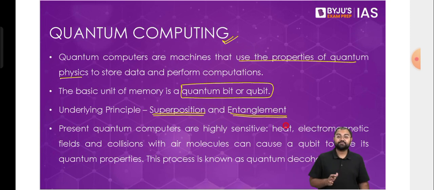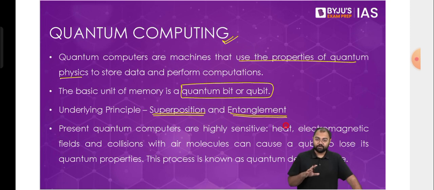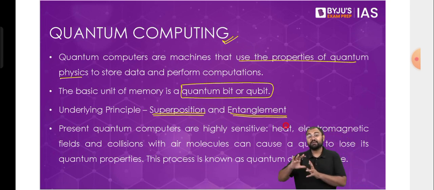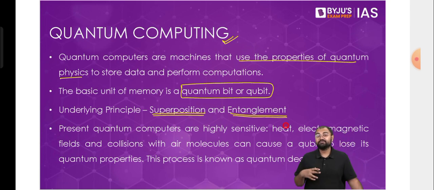Because of these two concepts, the computation speeds we would have with quantum computers are unimaginable. They can completely break any record that you have right now with any supercomputer. That is why we look at quantum computers through a very different lens, where we see that it can completely change the world and the way we do anything today. For any application, everything will have to be rethought or reimagined when we start using quantum computers in all these areas.